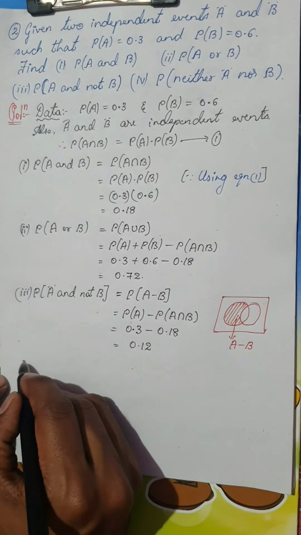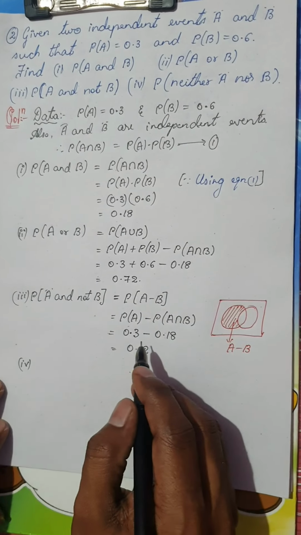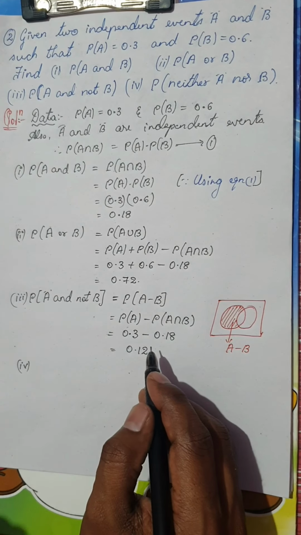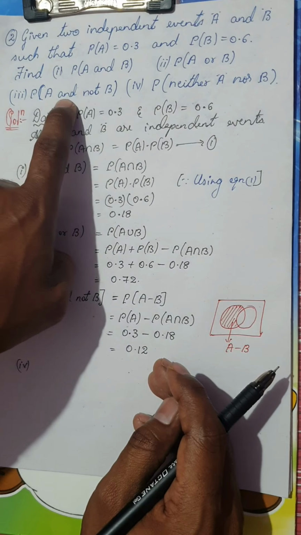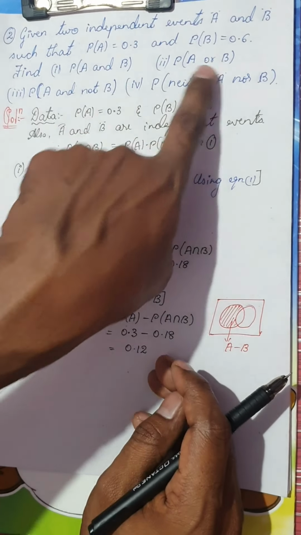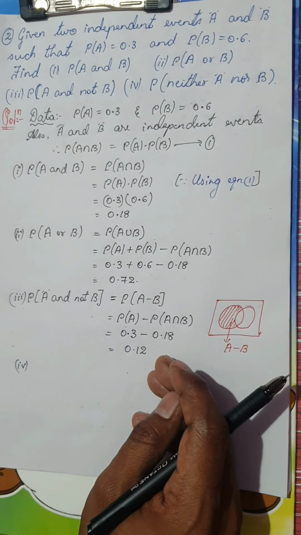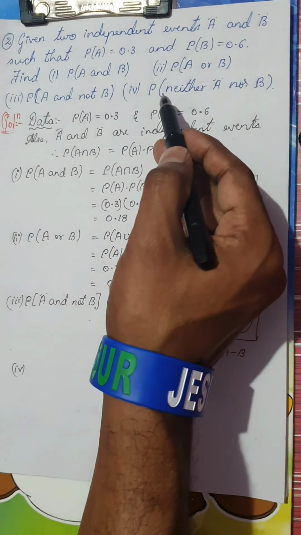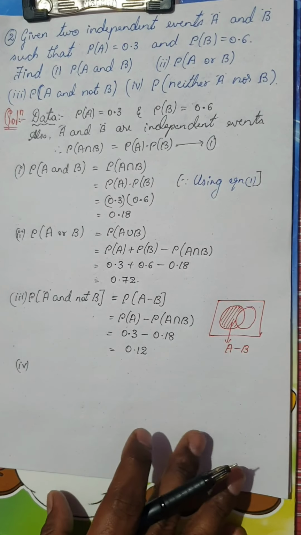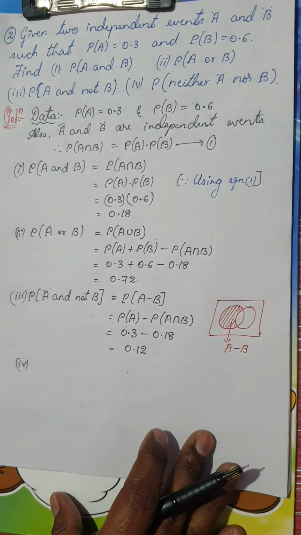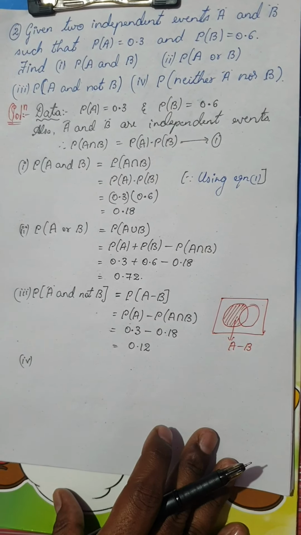And one more note before I'm moving on to the last condition. In your probable questions, you might see that they've asked only the three conditions, that is P of A and B, A or B, A and not B. But in your textbook, you have even the fourth condition. So I'm going to solve even the fourth condition for you, in case they ask you for the examination, you should be able to solve this.